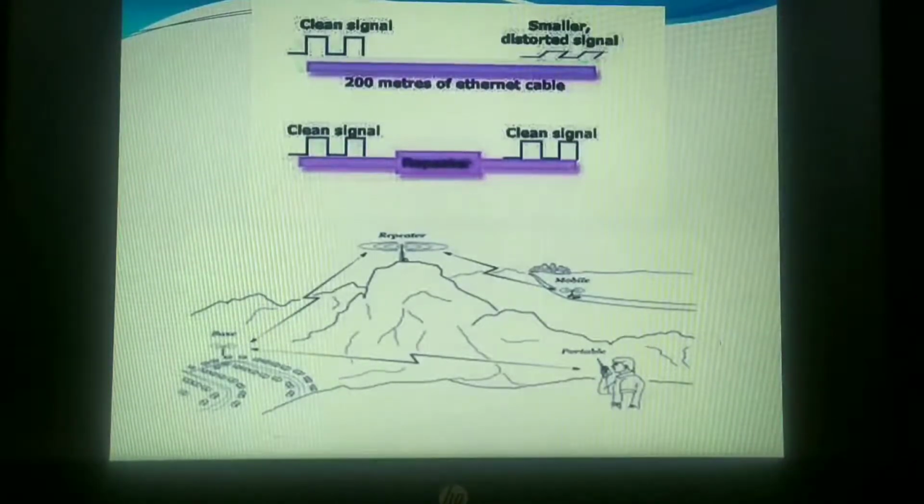So if my data has to move to the 20th computer system on a bus topology, I need an extra networking device known as the repeater. As the data packet passes through the repeater, it will regenerate the signal of that packet, and it will make sure that the packet reaches the destination as the original message that was sent by the source computer. So for that reason we need the repeaters that we studied in the case of bus topology, as we have also studied in microwaves.